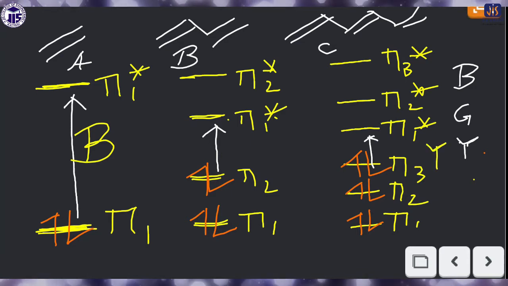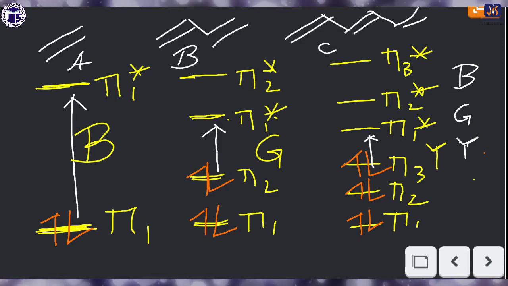In the middle case green light will be absorbed, because blue light is associated with the maximum energy gap, compound A. So blue light works here, because it is associated with the maximum energy, but yellow light is associated with the minimum energy, hence it will be applicable for compound C.